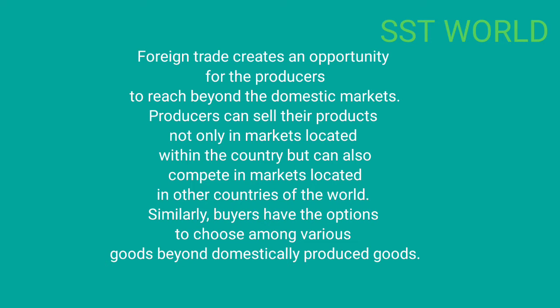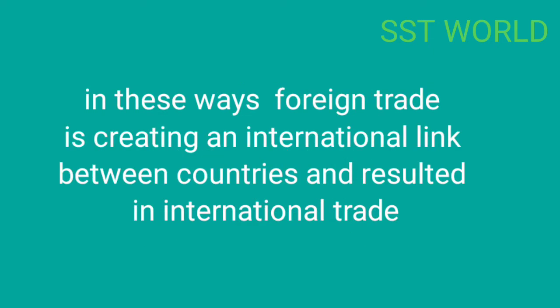But if foreign trade is there, then it will be easier for the buyers to choose different kinds of goods, and easier for the producers to reach beyond their domestic market. Competition will increase, and they can earn more profit. Did you understand? So in this way, foreign trade is creating a link between different countries, which results in international trade.